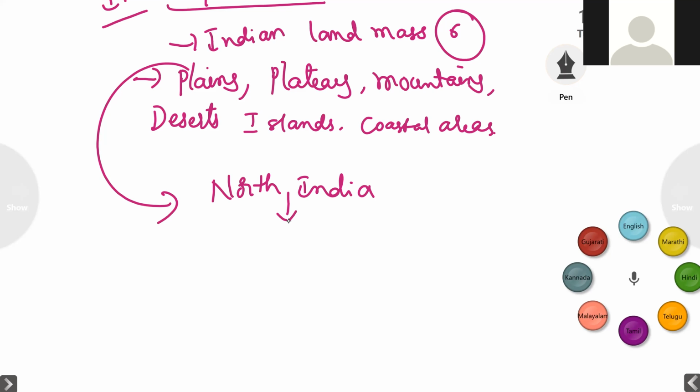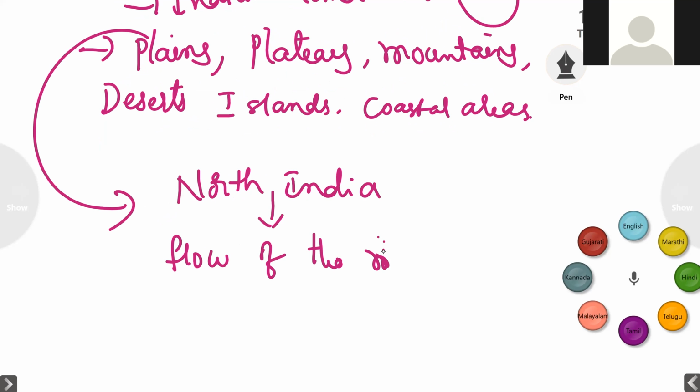Because these plains are made due to the flow of the rivers. Most of the rivers in our country originate from the Himalayas, and the Himalayas are located in North India. So the rivers travel a long distance from one place to another in North India. The rivers make the soil in North India very fertile, and that fertile soil turns into the plains. So the plains are located in North India. Understood, children?